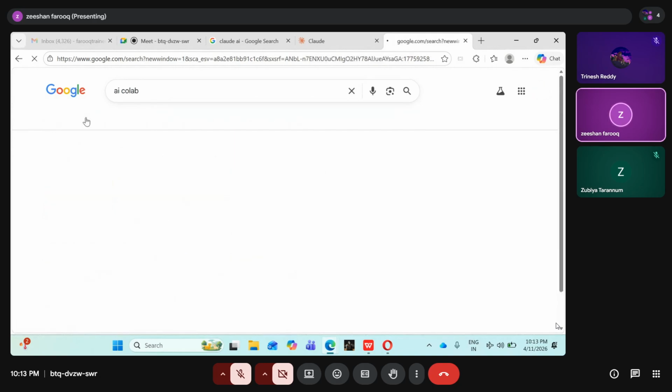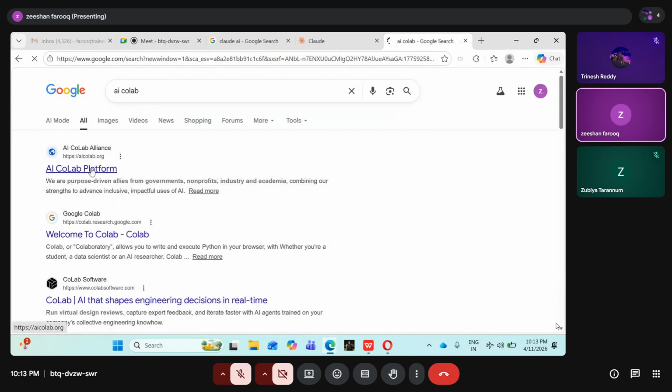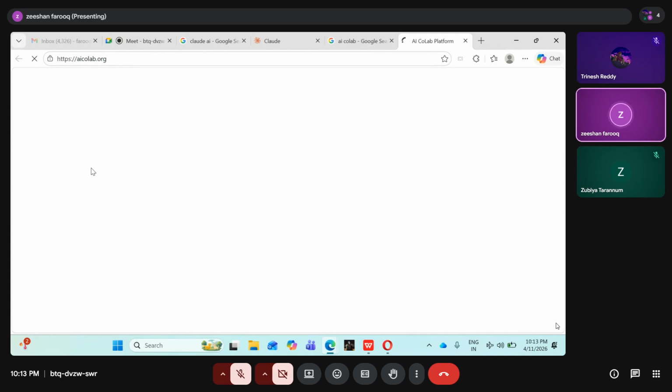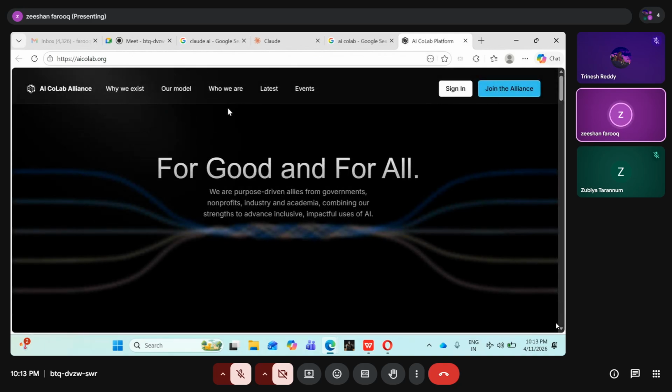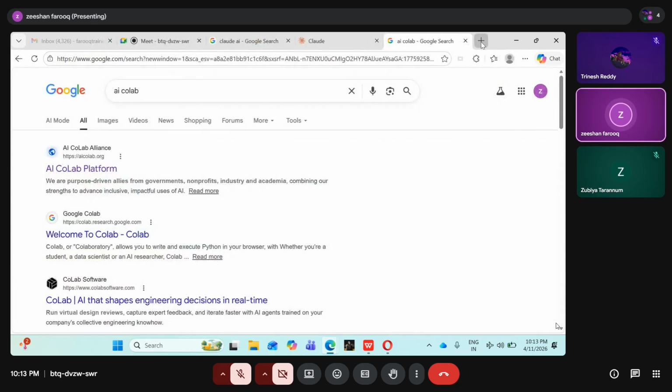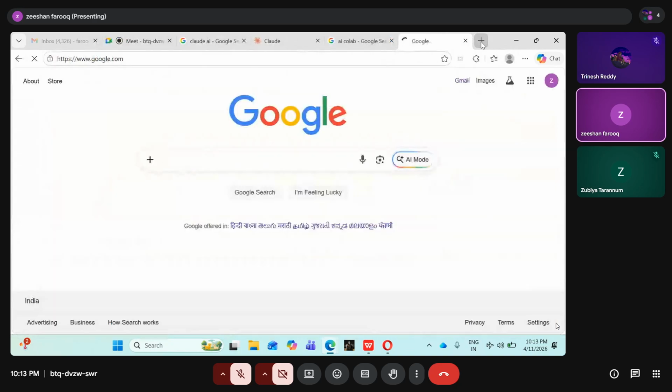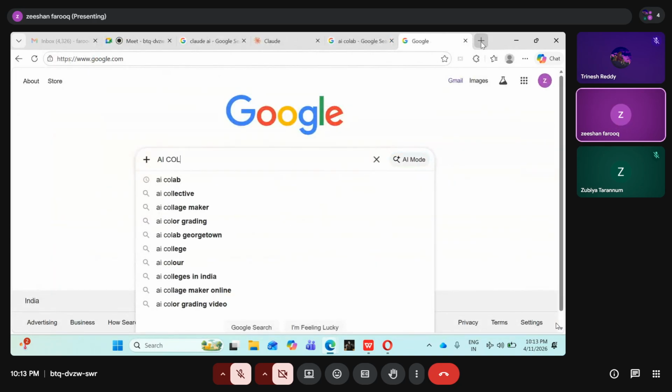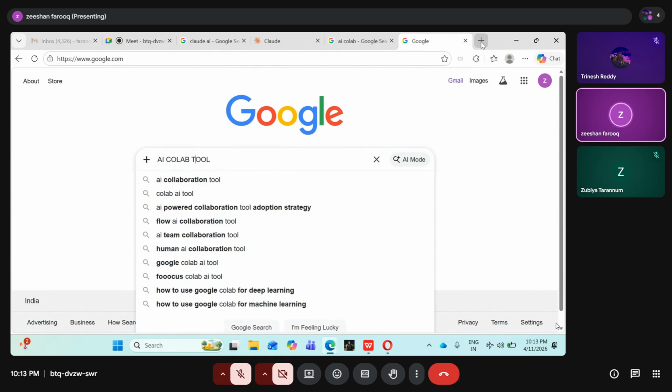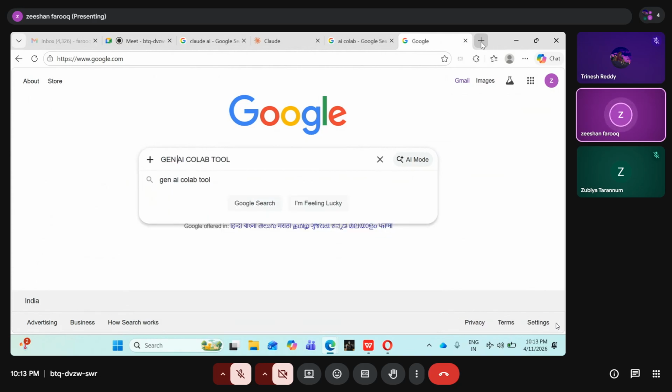Why is this one a Gen AI platform? No, it should not come here. This is not the AI tool. I open it on my other laptop. AI Colab tool. Let's just put it GenAI. It is coming on that one.